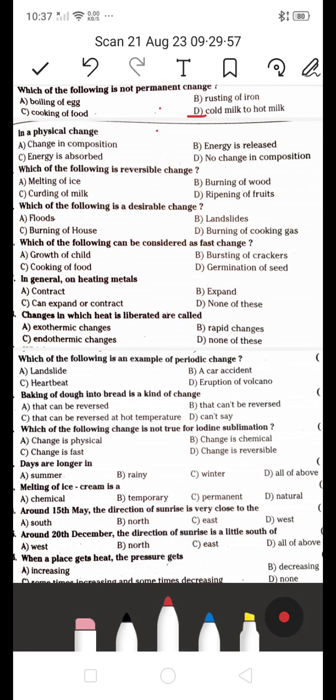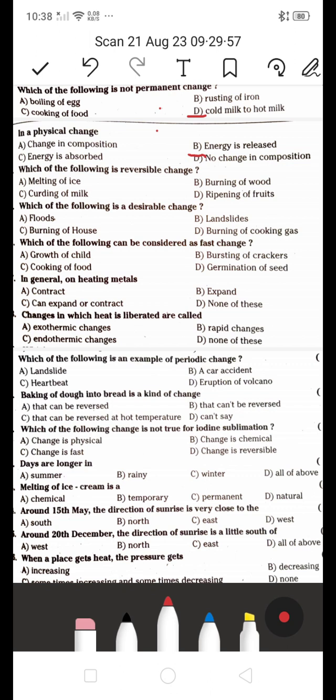Next one, in a physical change, in composition, energy is released or energy is absorbed, no change in composition. Which is the right answer? In a physical change, there is no change in composition. D is the right answer. In physical change there is no change in composition, right?